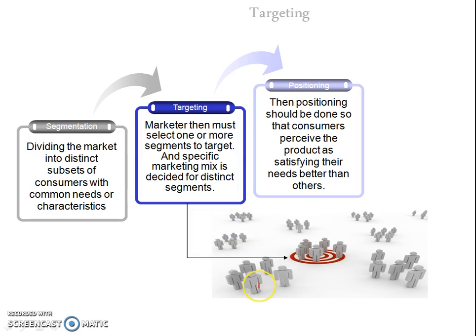After segmenting the market, the marketer needs to know which segment or segments to target, because they have to make their marketing mix according to the target market selected. So suppose in this picture, they have identified this market and selected it as their target. The process of selecting the target market is known as targeting.